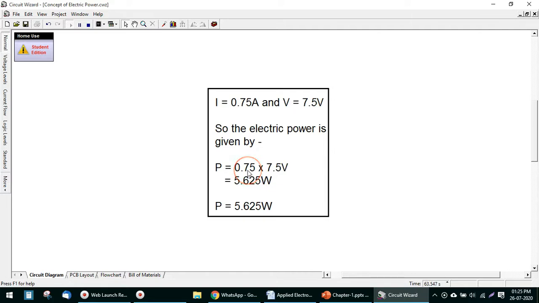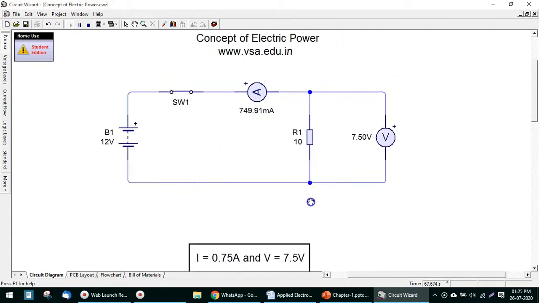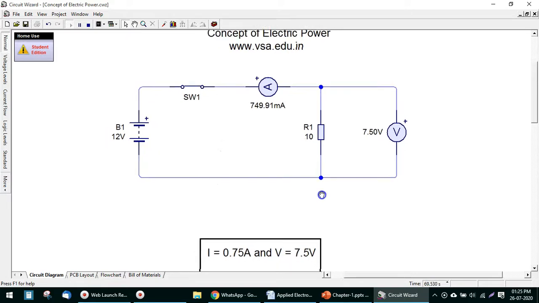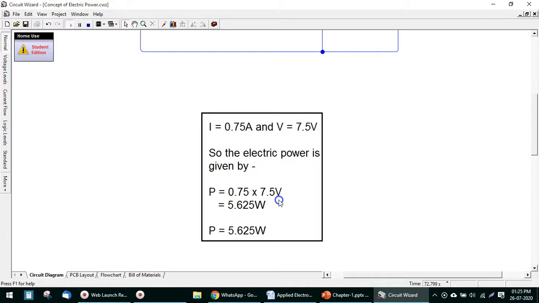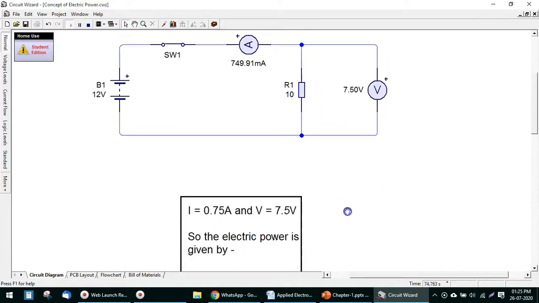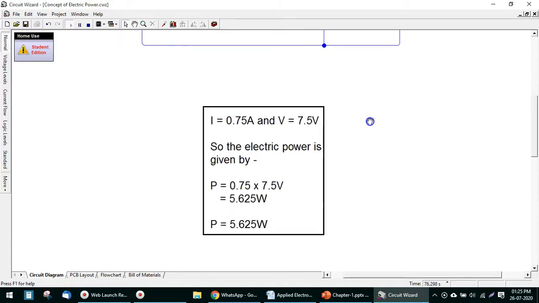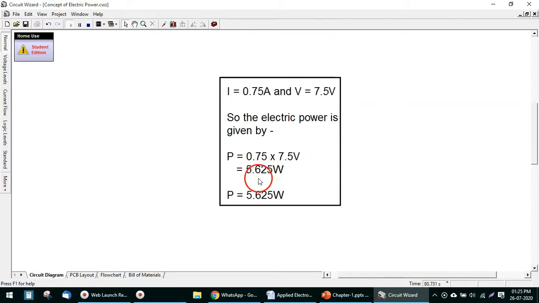So 0.75 ampere is the current flowing through the resistor R1 here, and the amount of voltage produced across the resistor is 7.5 volt. So if we take the product of these two, you get 5.625 watt.